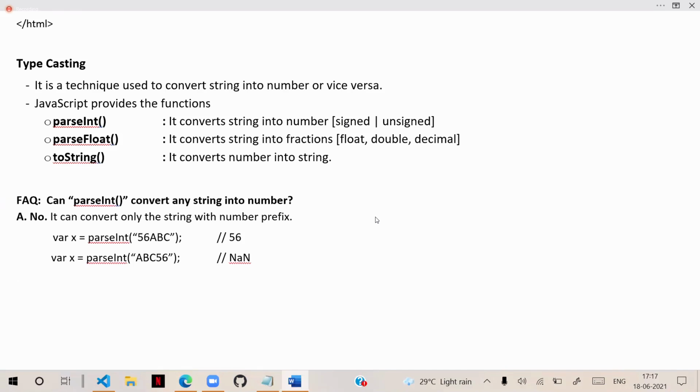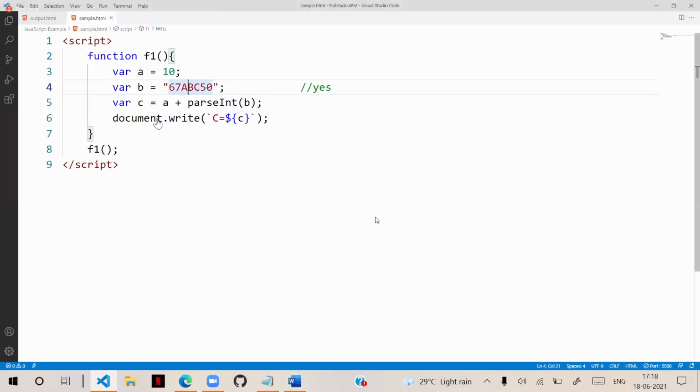One more regular problem that comes up when parsing: suppose we have two strings, 10.45 and 12.34, and both are strings only.